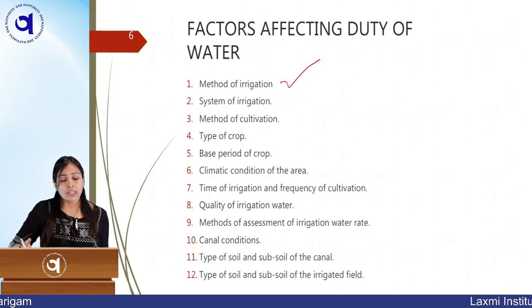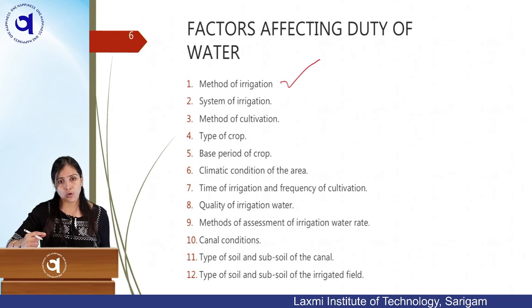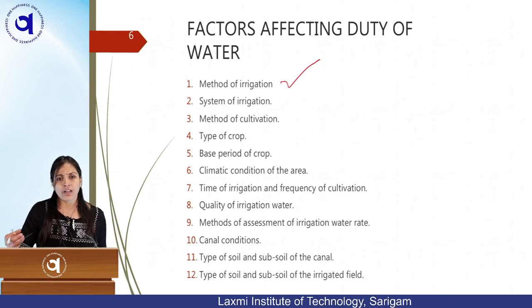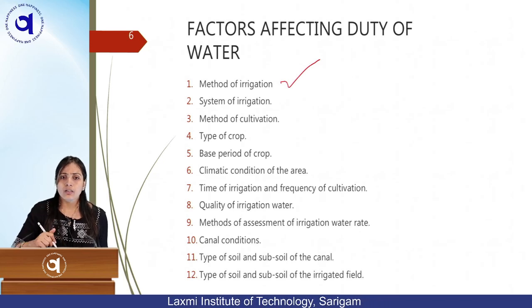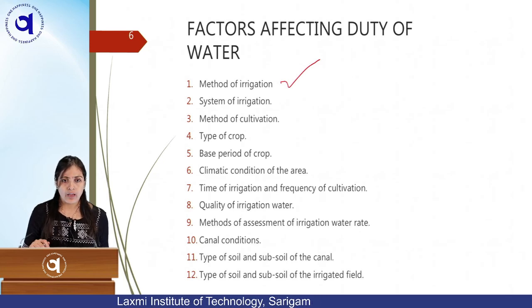So what are the methods? There are various methods like flooding method, wild method, furrows method, border irrigation. Then you have drip irrigation method. You must have seen it surrounding you in the garden, like a pipe system which is directly percolating the root zone. It's directly irrigating the root zone of the plant. So that is nothing but drip irrigation. Sprinkler, you must have seen in the garden or other agricultural land also, that it's like a fountain, spraying. So this is nothing but sprinkler irrigation. So various types of irrigation, subsurface and surface irrigation, we are having as methods of irrigation.